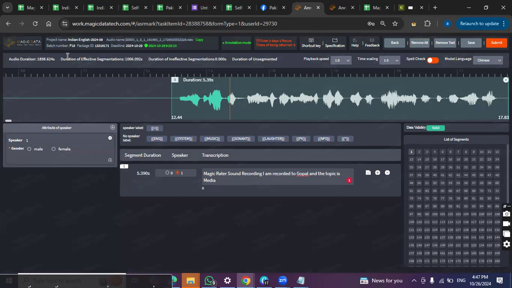Audio duration is the total duration of the audio. Effective is how much is spoken, the speech wave, and ineffective is how much is the silence in between. From this tab, you can change the speed, right? So for example, now currently it's at 1.0. You can slow it down to 0.75. You can speed it up to 1.25.